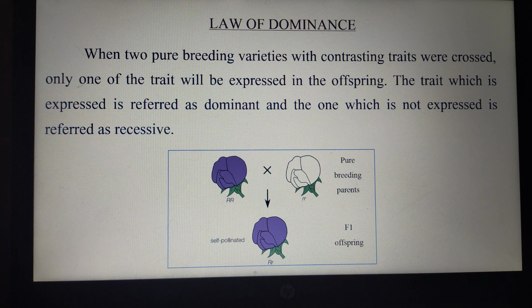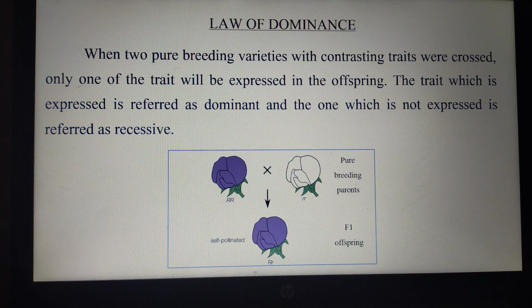If you look at this image, this is a violet colored flower, and if this plant producing violet colored flower is crossed with another plant producing white colored flower, so we have two different colors. One is white, another one is violet.